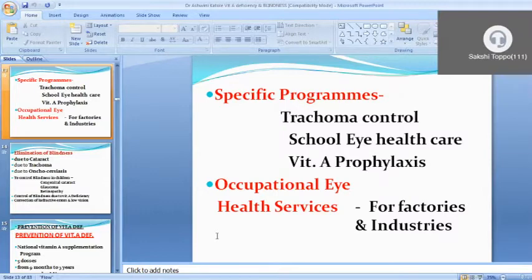In school health camps and school health surveys, eye assessment is also going on, and vitamin A prophylaxis we are giving for under 5 children every 6 months after 9 months. When the baby is 9 months old, with the measles vaccine, we give the first dose of vitamin A, and after that every 6 months we are giving 9 doses of vitamin A free of cost anywhere in a government setup. Then occupational eye health services, for the factories and industries, regular eye checkup and body checkup, a complete health checkup on a yearly or 6 month basis.